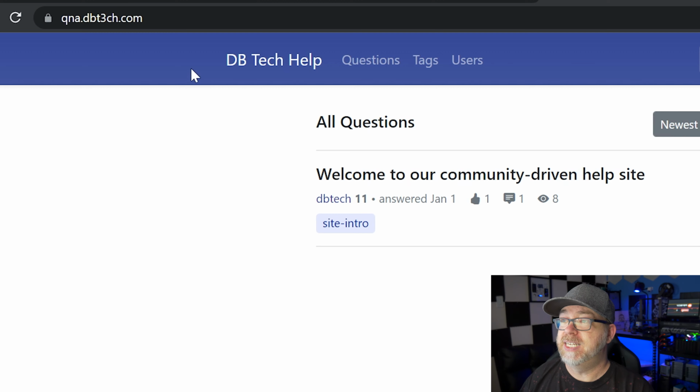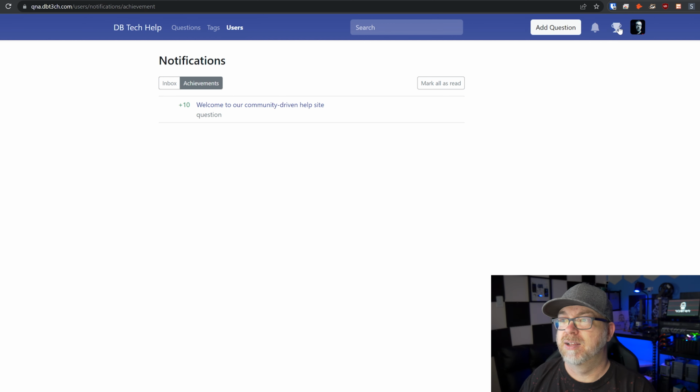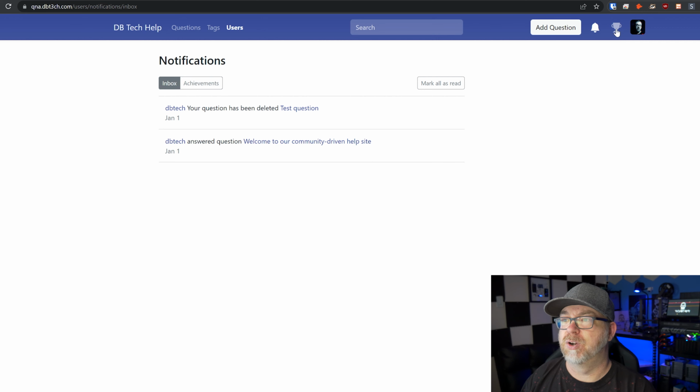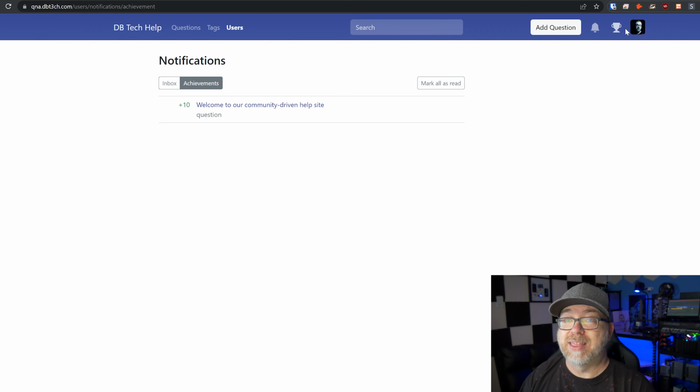And of course, we can see DB Tech help, questions, tags, users. We've got a search here. We can add a question. If you've got any notifications, you can see those up here. And I think that's notifications and that's notifications. I don't know why they've got two notifications there. That's kind of weird. I don't get that, but that's fine.